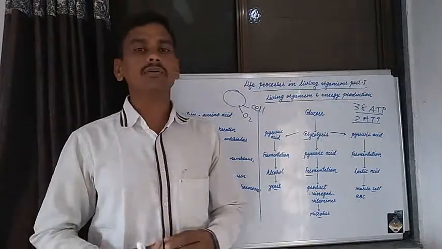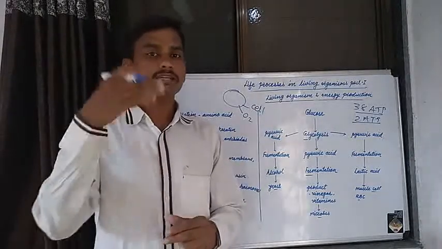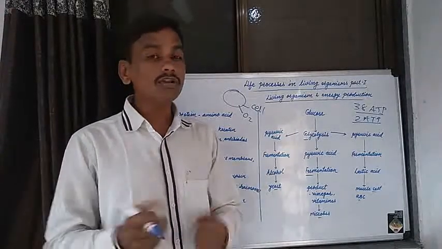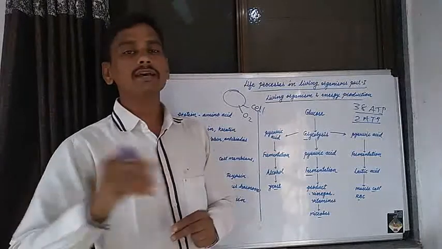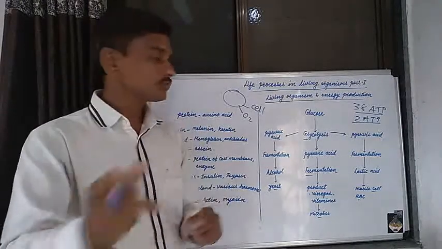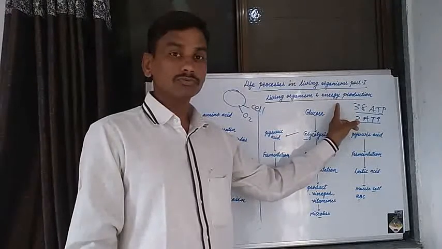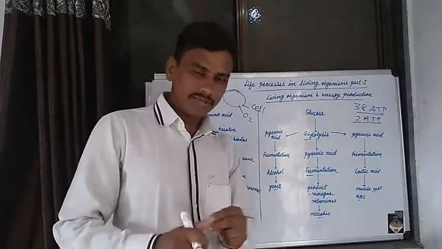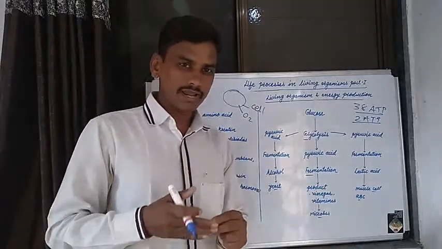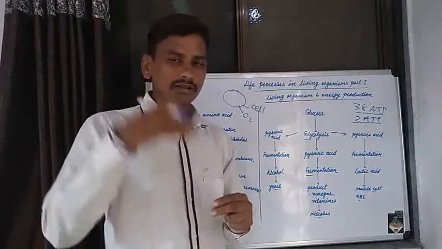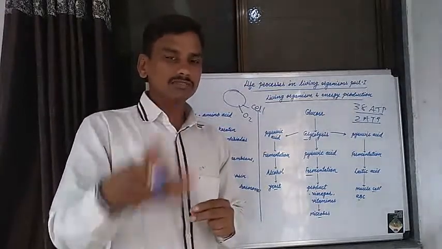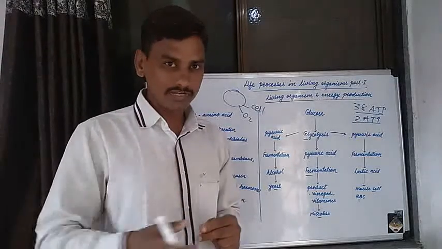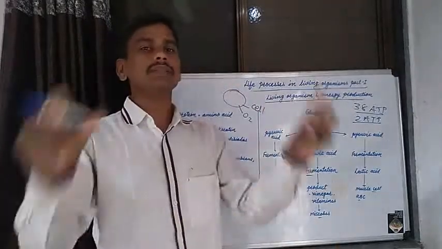Anaerobic respiration is carried out in our muscle cells and in various yeast cells. How is this anaerobic respiration carried out in that living organism to produce energy? Various chemical processes are carried out by microorganisms, by yeast cells, by human muscle cells, and by RBCs in our blood to produce energy. That is anaerobic respiration.